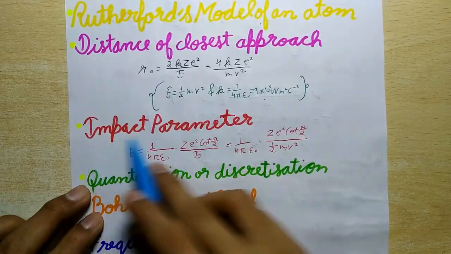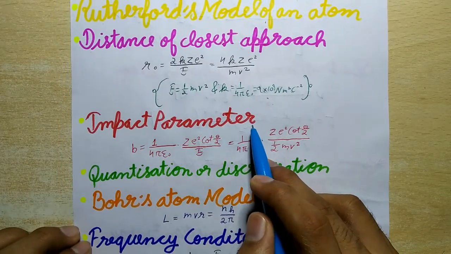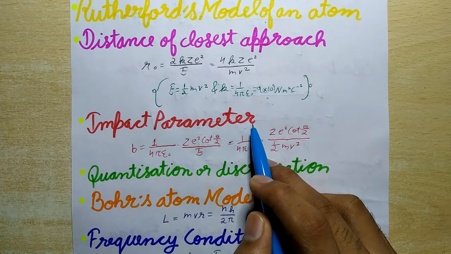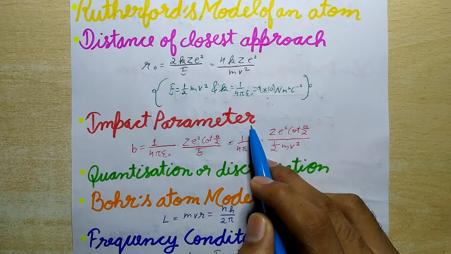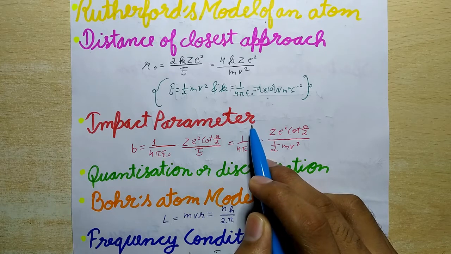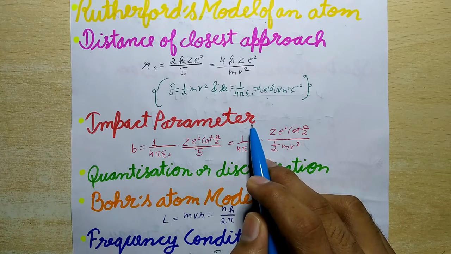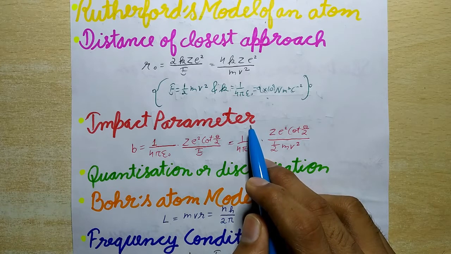Now next is impact parameter. It is defined as the perpendicular distance of the velocity vector of the alpha particle from the center of the nucleus when it is far away from the atom. The shape of the trajectory of the scattered alpha particle depends on the impact parameter b and the nature of the potential field.